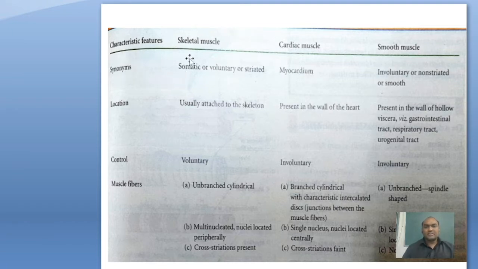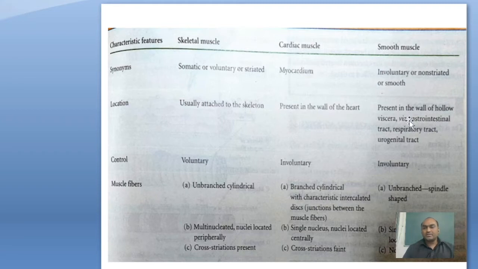Synonyms: skeletal muscle is also called somatic, voluntary, and striated muscle. Cardiac muscle is myocardium, and smooth muscle is non-striated, involuntary muscle. Location: skeletal muscle is usually attached to the skeletal system, over the bones. Cardiac muscle is present in the wall of the heart.